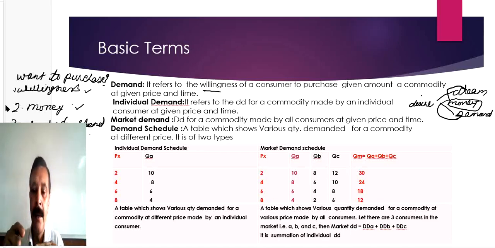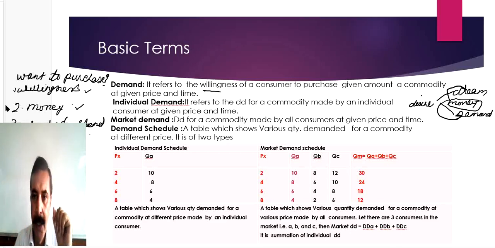The demand made for a commodity by an individual, like I am an individual. I purchase a gel pen at the rate of 10 rupees per pen. That is my individual demand.